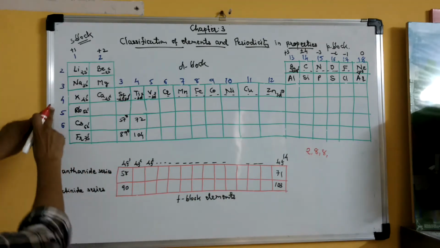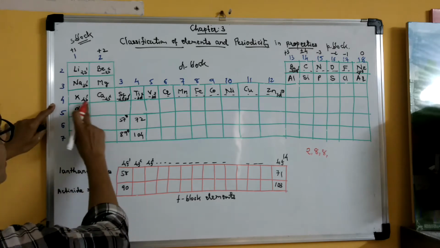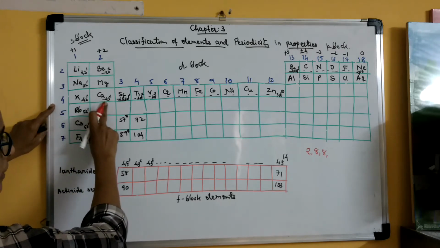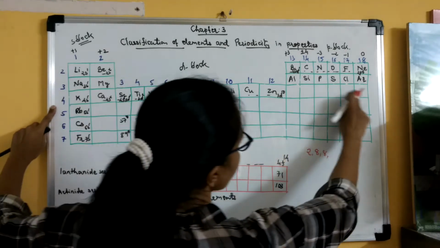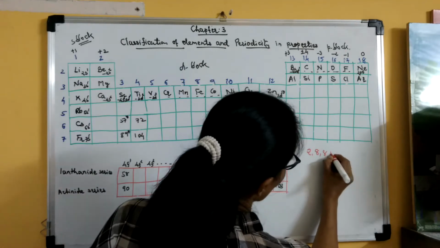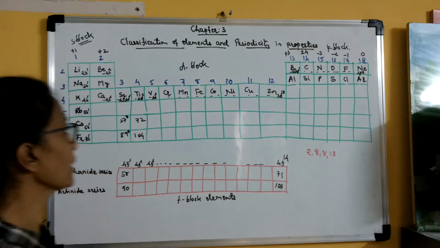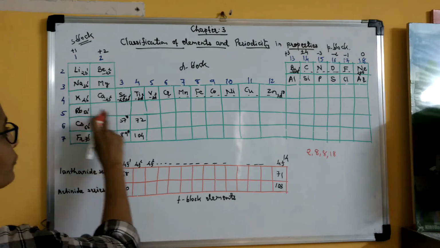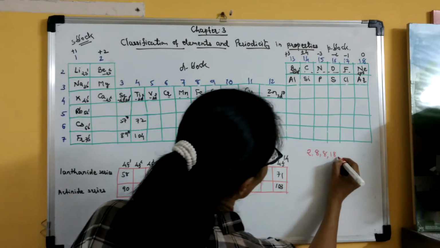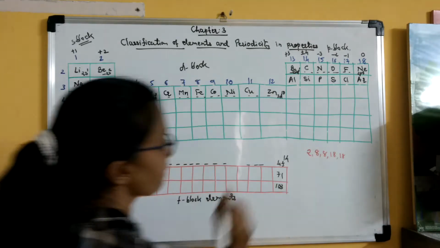Clear? Then fourth period. In this 2 elements are this, then these 10 elements. Clear? So 12 and that's this 16. So a total 18 elements are there in fourth period. Clear? Similarly in fifth period also there are 18 elements.